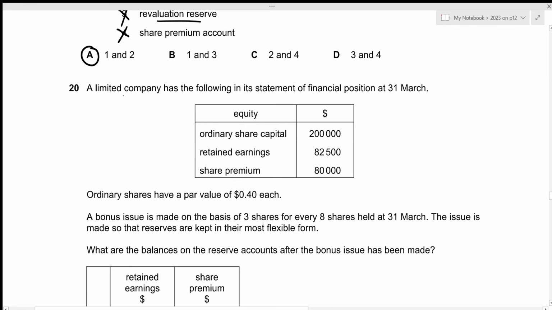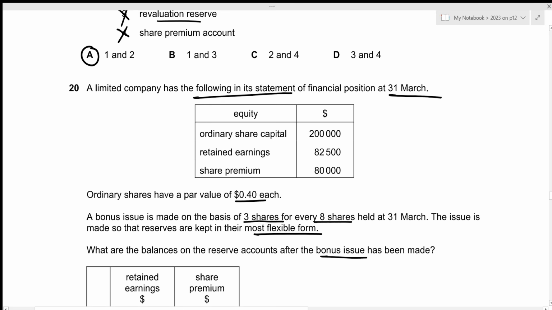Now, for the 20th question, a limited company has the following in its statement of financial position at 31st March. We have the ordinary share capital, retained earnings, and share premium. Ordinary shares have a par value of 0.40 each. A bonus issue is made on the basis of 3 shares for every 8 shares held at 31st March. The issue is made so that the reserves are kept in their most flexible form. What are the balances on the reserve accounts after the bonus issue has been made?